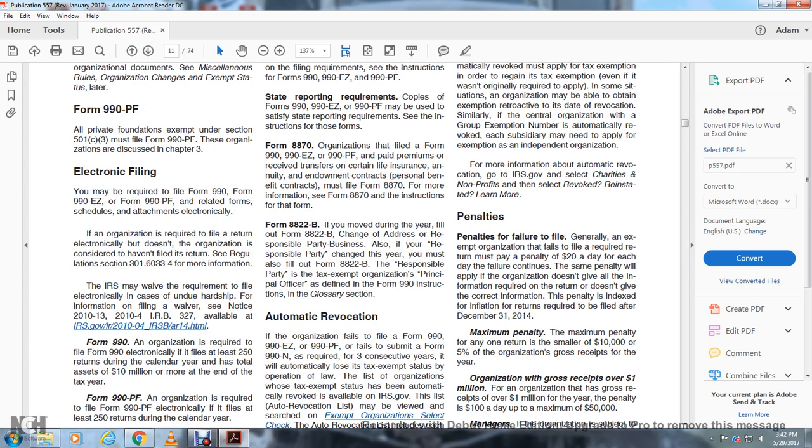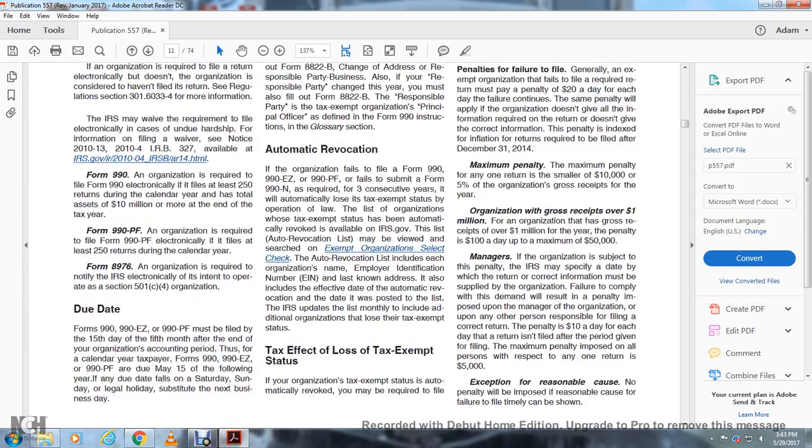Form 8822-B. If you moved during the year, file Form 8822-B with the change of address of the responsible party's business. Also, if the responsible party changed during the year, you must also file Form 8822-B. The responsible party for a tax-exempt organization is the principal officer, as defined in the Form 990 instructions in the general glossary section.